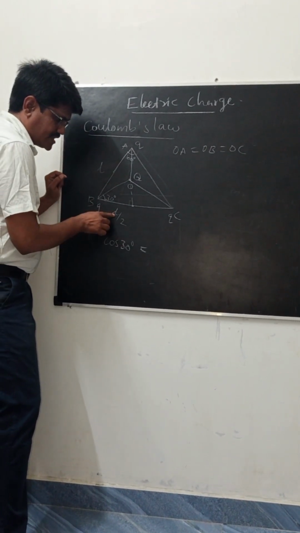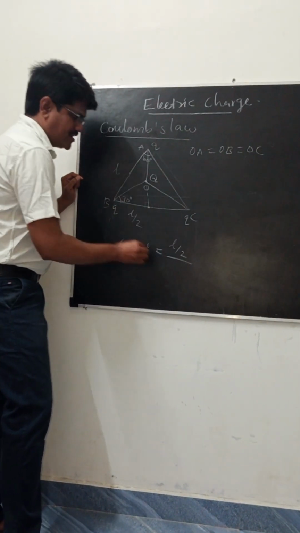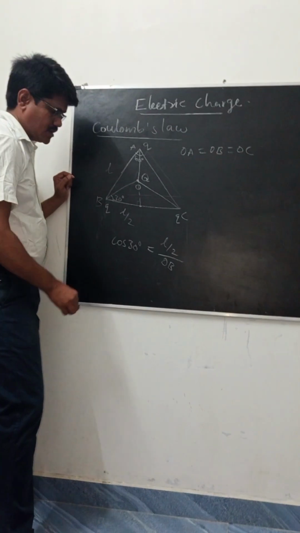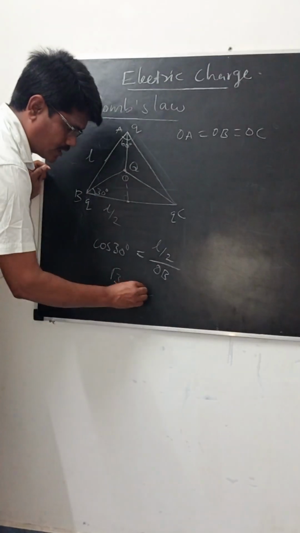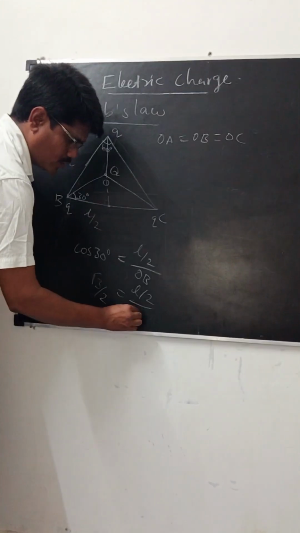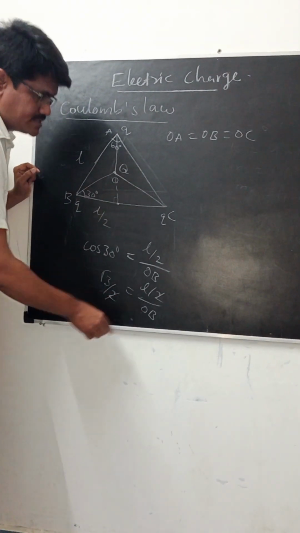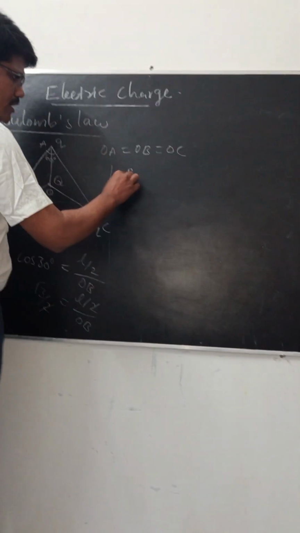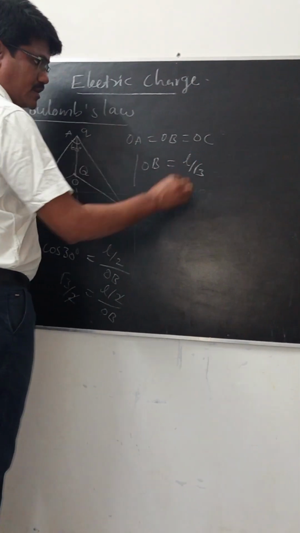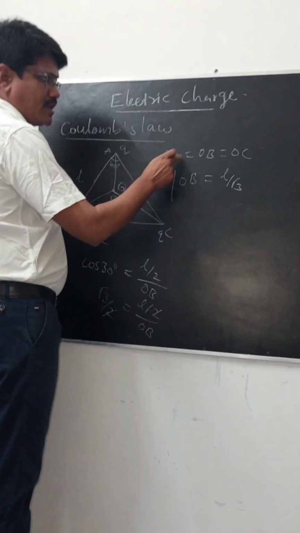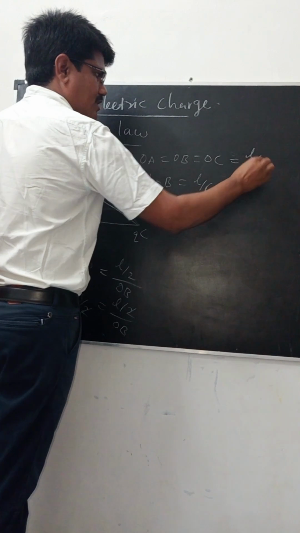The adjacent is L by 2 and the hypotenuse is OB. The value of cos 30 is root 3 by 2, equal to L by 2 divided by OB. Here the 2 cancels, then OB is equal to L by root 3. Then the values of OA, OB and OC equal L by root 3.